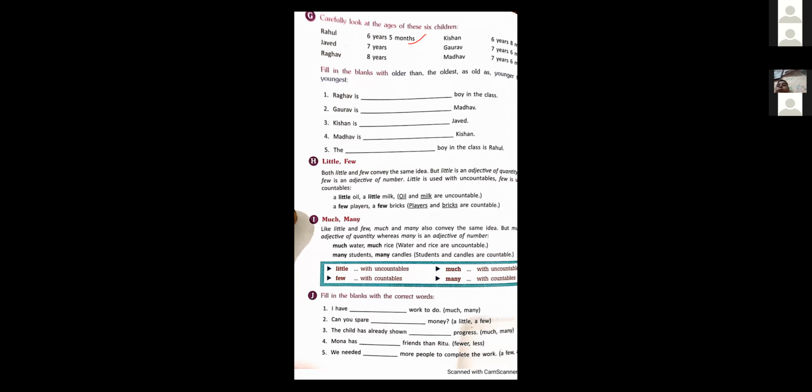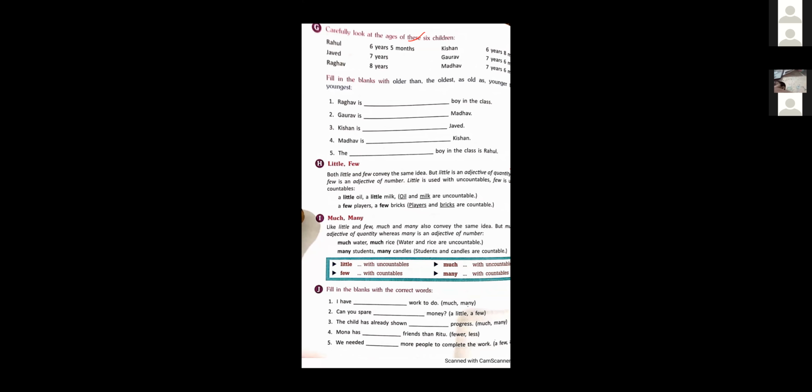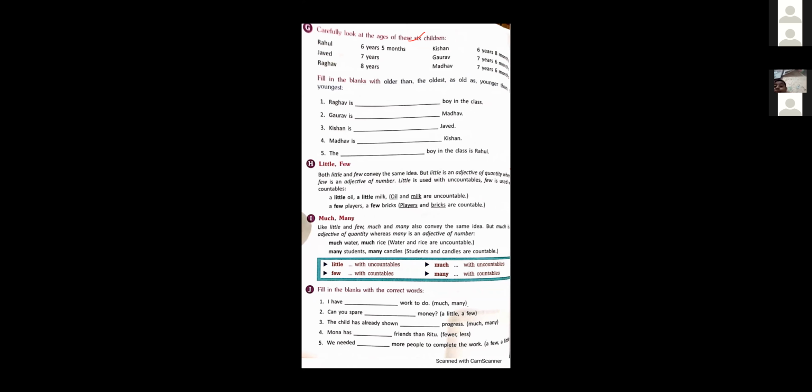Next, little and few. Let me explain this concept. Both little and few convey the same idea, same meaning. But little is an adjective of quantity, used when the nouns are uncountable, whereas few is an adjective of number. That means it is used with countable nouns. Little is used with uncountables and few is used with countables. Otherwise, their meaning is the same.